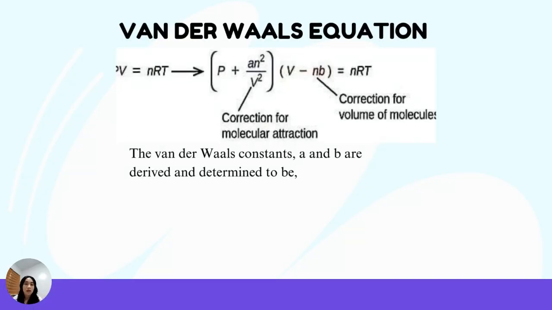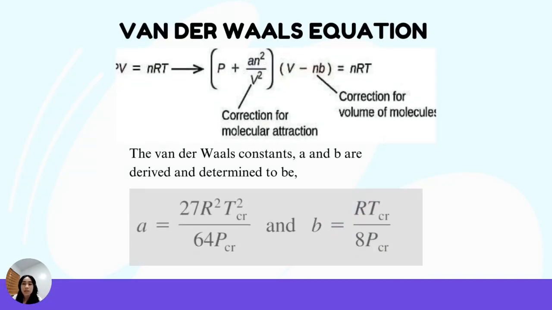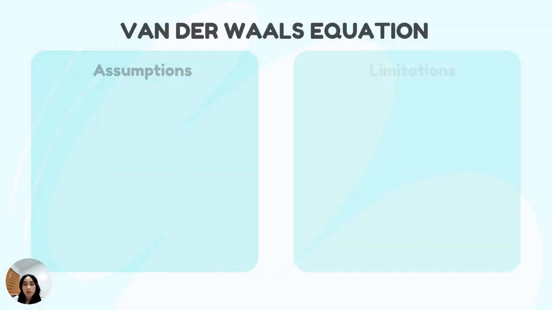These constants are actually determined from the critical point data of a substance. From these data, van der Waals mathematically derived that the constants a and b are given by the following expression, as shown, where Tcr is the critical point of temperature and Pcr is the critical point of pressure.